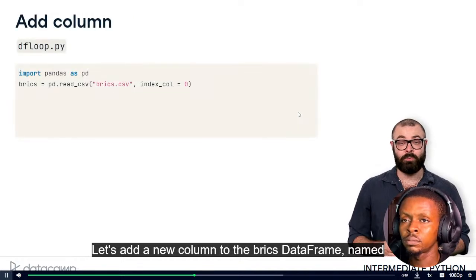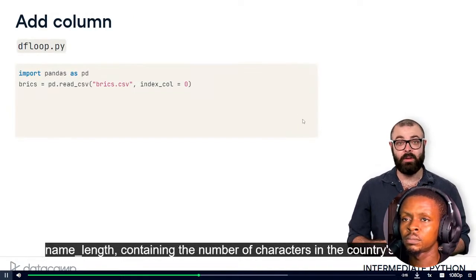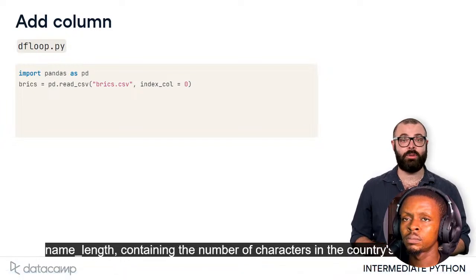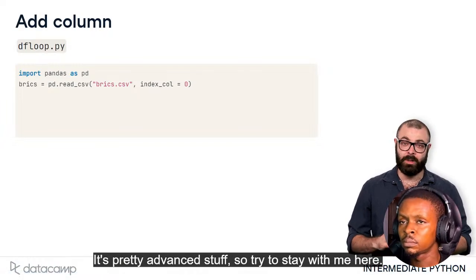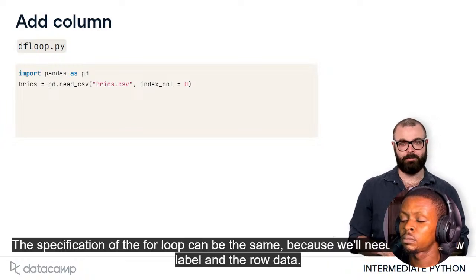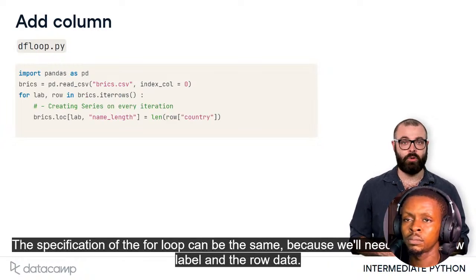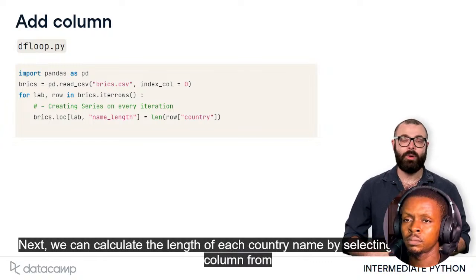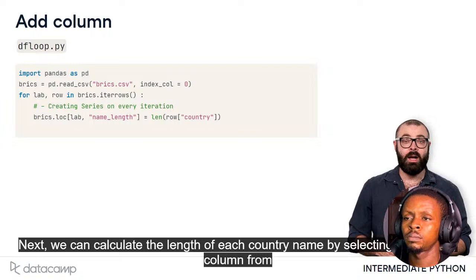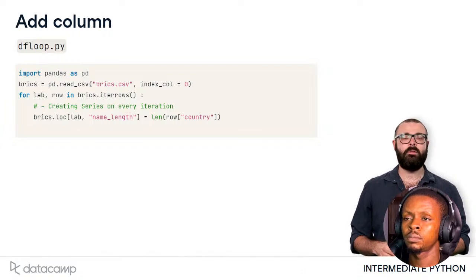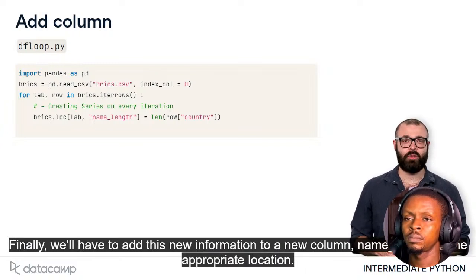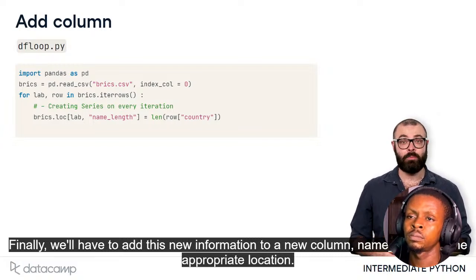Let's add a new column to the bricks data frame named name length, containing the number of characters in the country's name. To do this, we'll need to blend together a lot of the things we've learned. It's pretty advanced stuff, so try to stay with me here. The specification of the for loop can be the same because we'll need both the row label and the row data. Next, we can calculate the length of each country name by selecting the country column from row and then passing it to the len function that determines the number of characters in a string. Finally, we'll have to add this new information to a new column, name length, at the appropriate location.